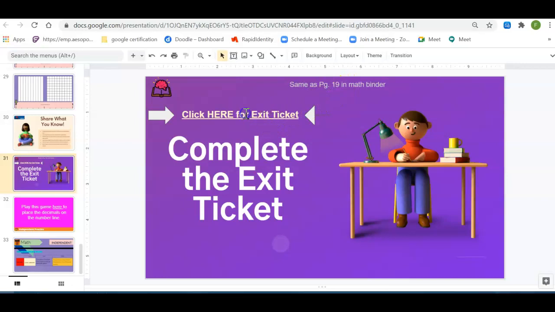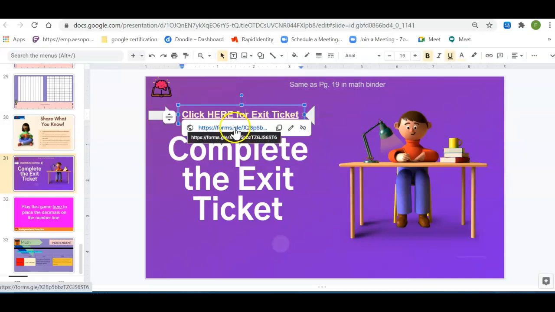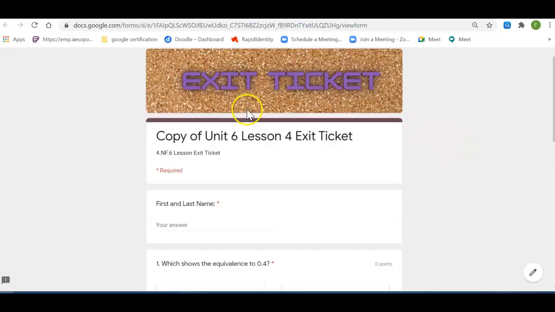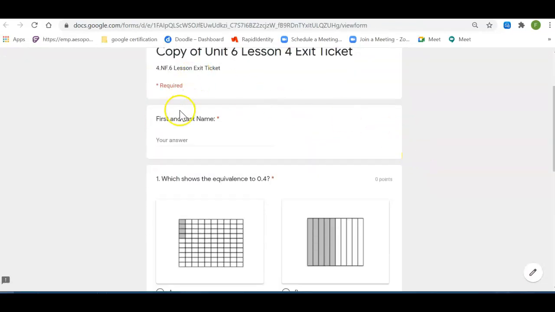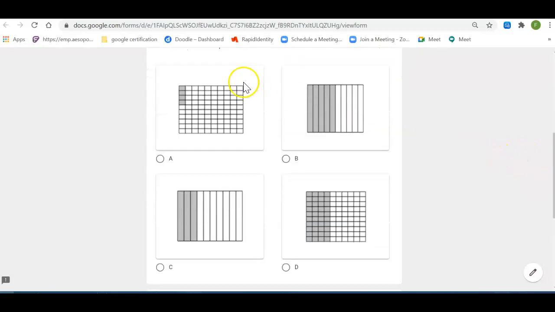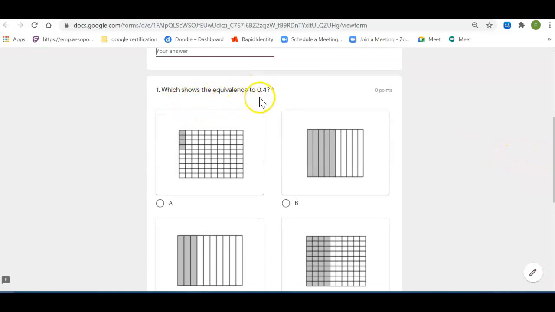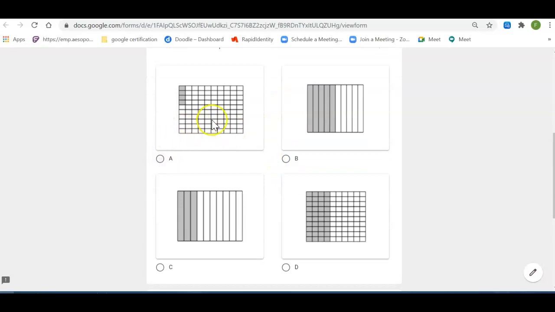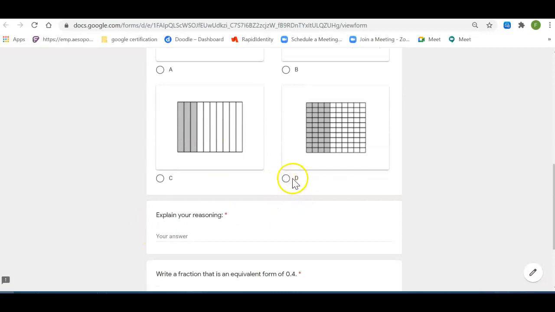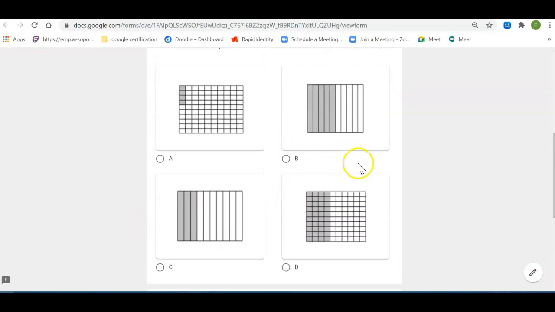But the most efficient way for you to do this is to click on the Google form. So you click right here, and it's going to bring up the Google form, and it says copy of Unit 6 Lesson 4 exit ticket. Remember to type in your first and your last name here. Number one, which shows the equivalence to 4/10? You get to choose. This one is A, this one is B, this one's C, this one's D. You choose the bubble for which one you think is equivalent to 4/10.